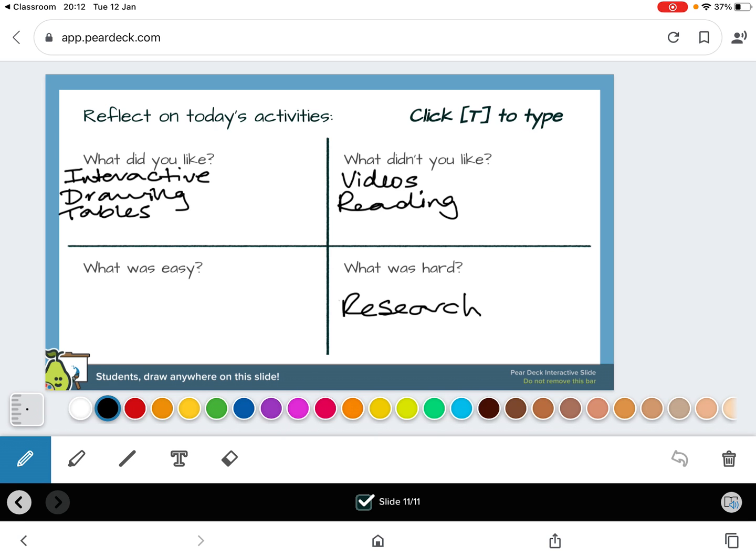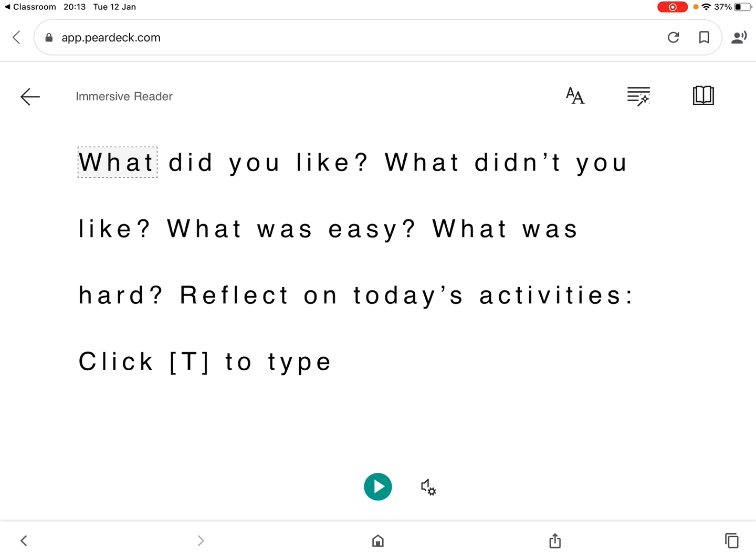And you didn't like reading. I want to show you something. At the bottom of the screen here, you can see there's a little book with a speaker on the bottom right hand side. And if you press that, it will actually take you to something called Immersive Reader. And if you press the play button...